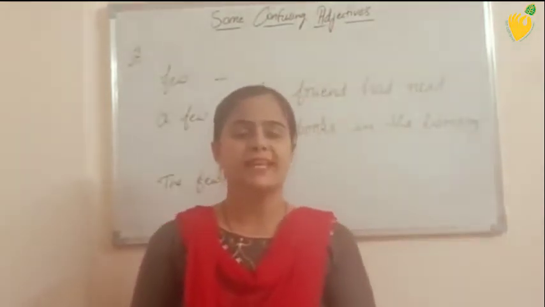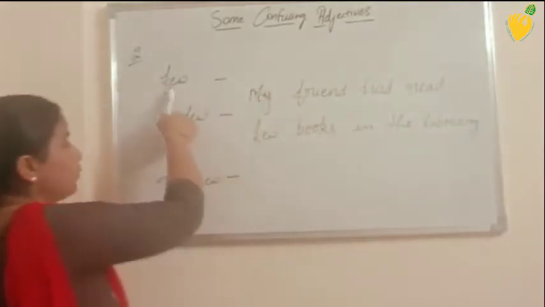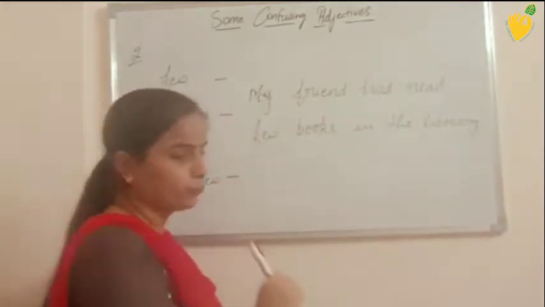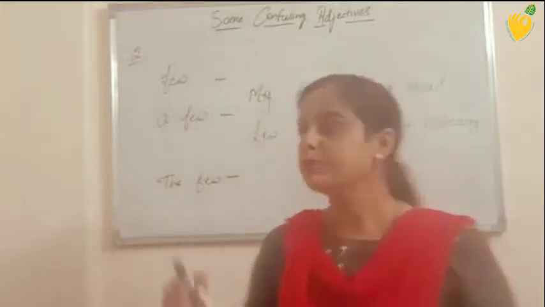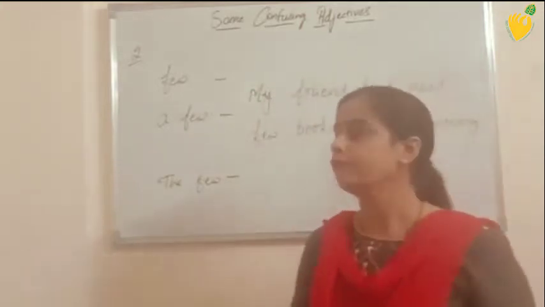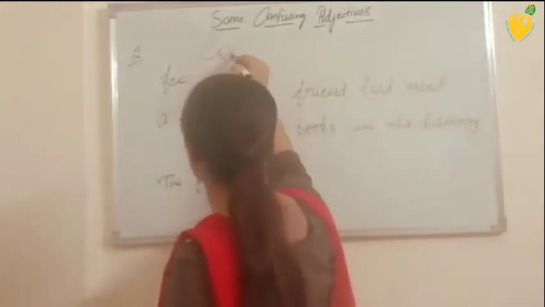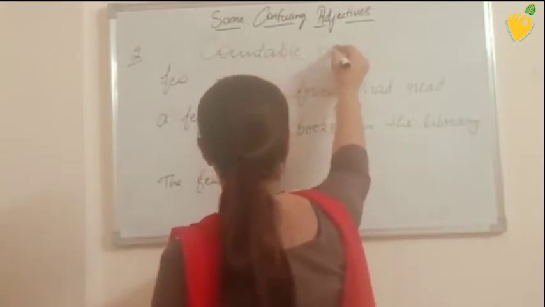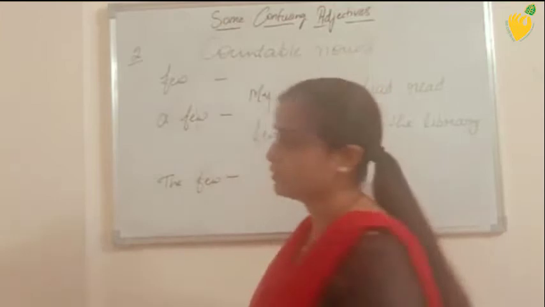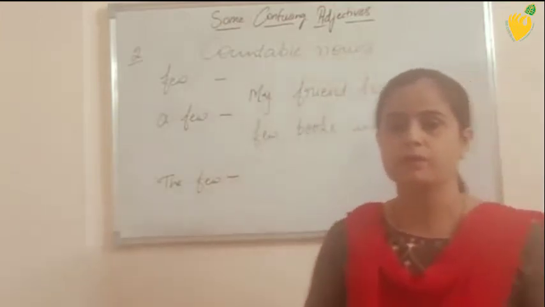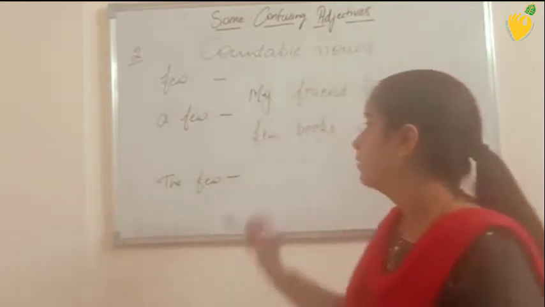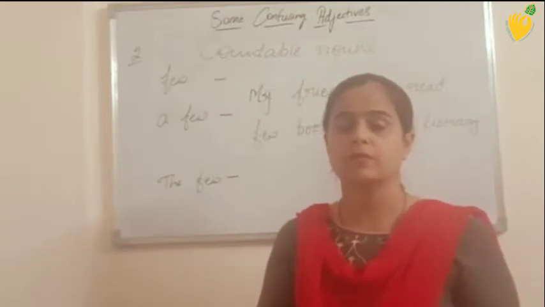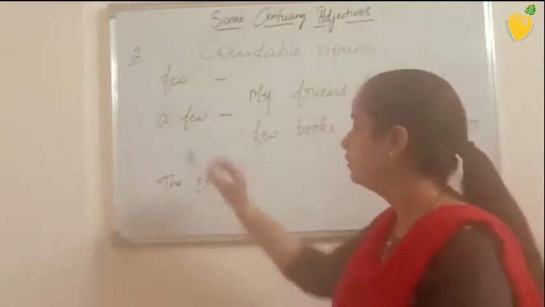Now students, next one is few, a few, the few. We use few, a few and the few with countable nouns. We can't use them with uncountable nouns. And basically what is the difference between the three? I am going to tell you with the help of one example.